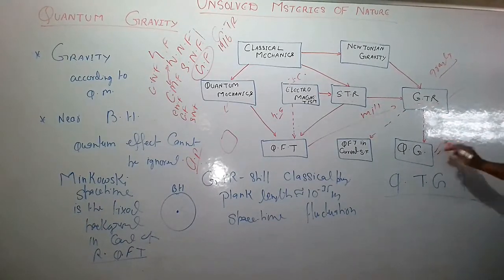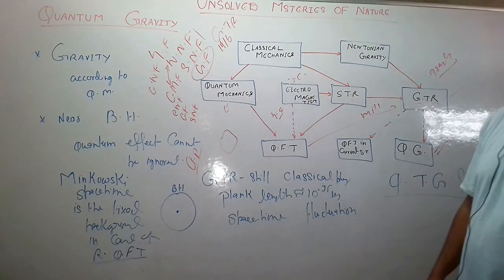So why do we need a quantum theory of gravity?